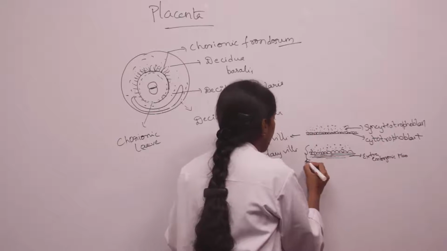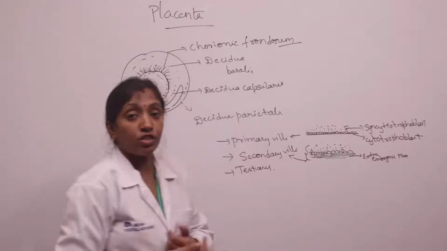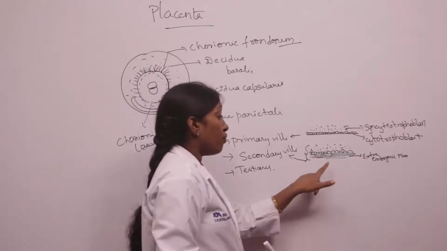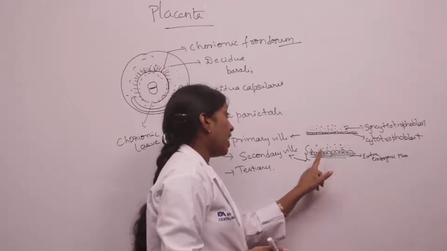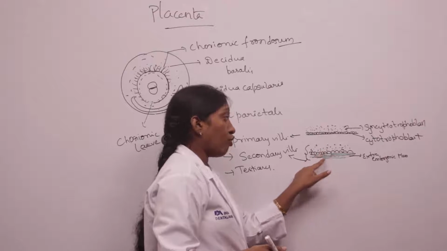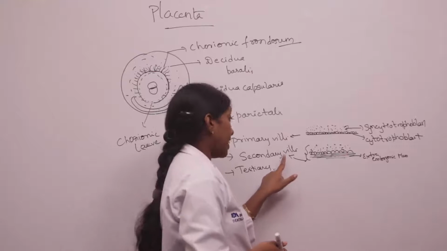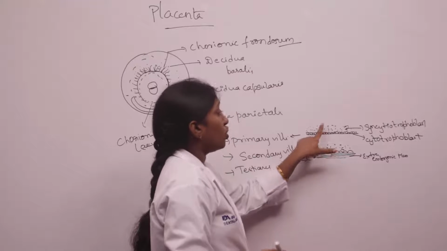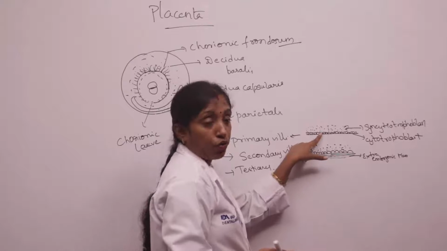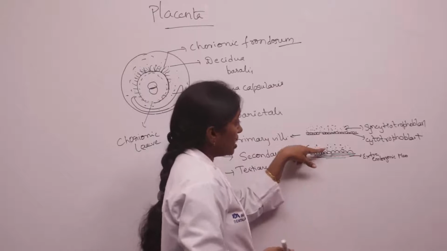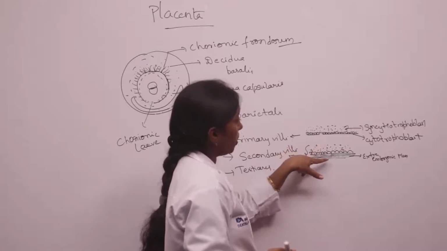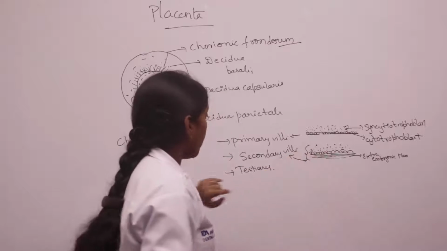These three constitute the secondary villi. So one more layer is added in the secondary villi. Primary villi constitute only syncytiotrophoblasts and cytotrophoblasts. Secondary villi constitute syncytiotrophoblasts, cytotrophoblasts as well as the extra embryonic mesoderm.